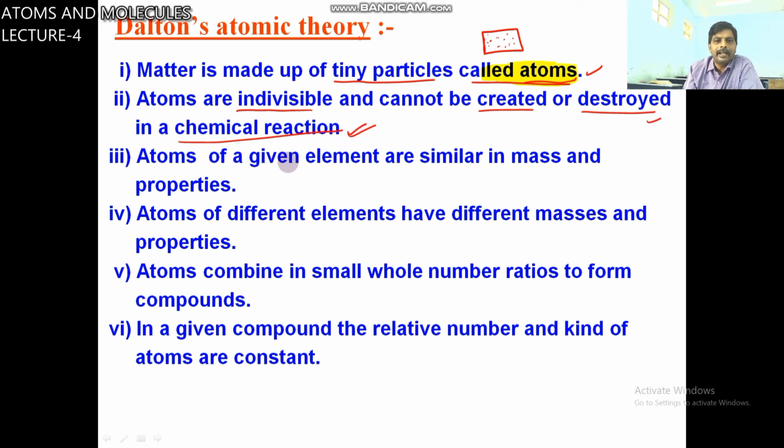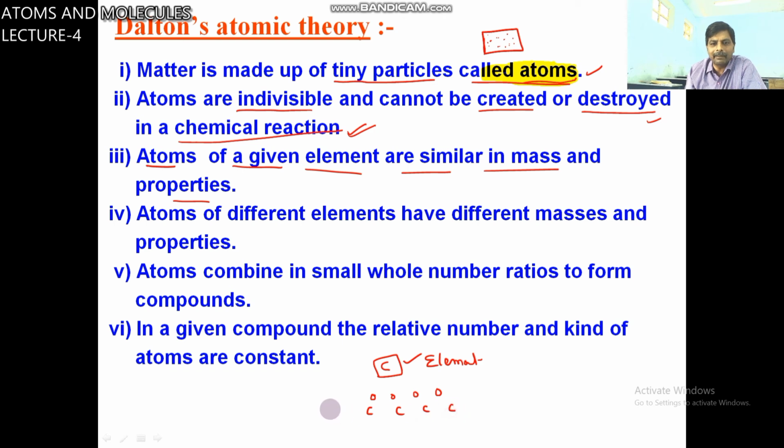Third point, atoms of a given element are similar in mass and properties. I will take the carbon atom. You take the element carbon; these are carbon atoms.